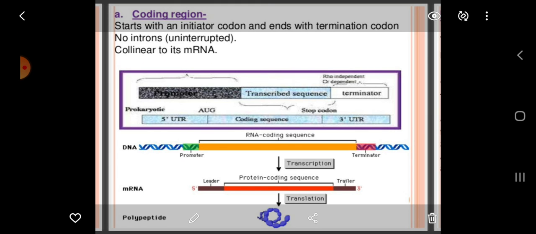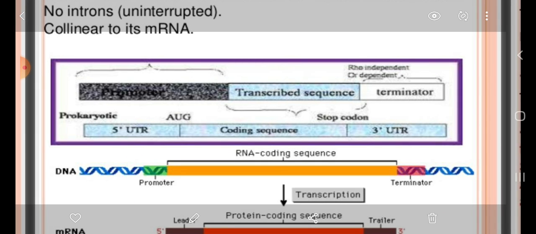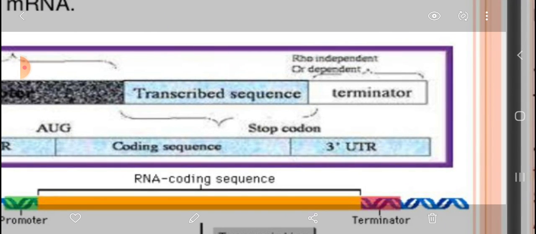Now here you can see the black colored region, which is the promoter gene sequence. Then you have the transcribed sequence, which is in blue color, and then you have the terminator sequence.